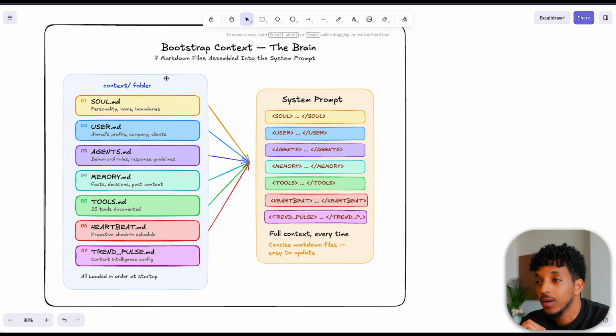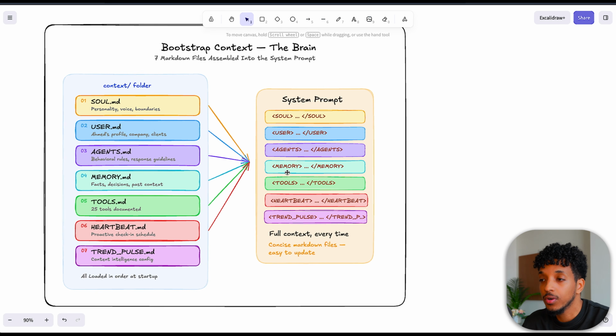And all of this is powered by our 7 Markdown files, similar to how OpenClaw works. I showed this in my previous video, but now we also have the trend pulse, which is basically a content intelligence config, and we're able to just add it. This is how quickly and easily we're able to iterate on the system, because everything is in Markdown files. It's very easy to update, very easy to modify, and very easy to load at startup.